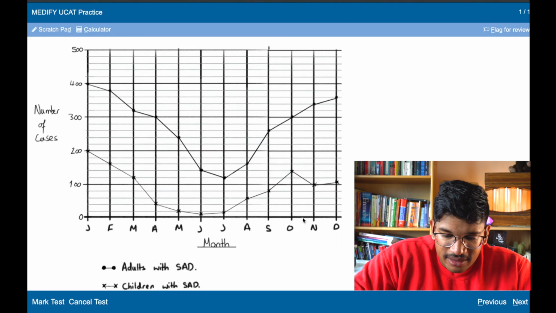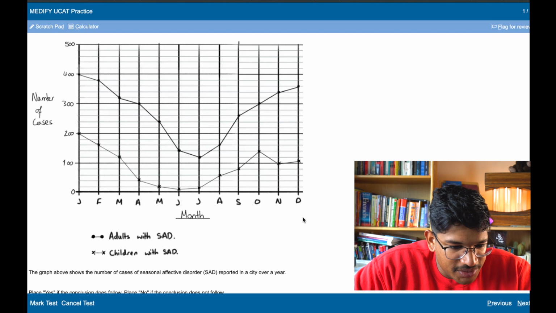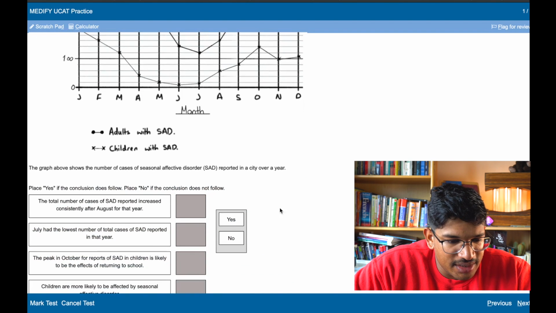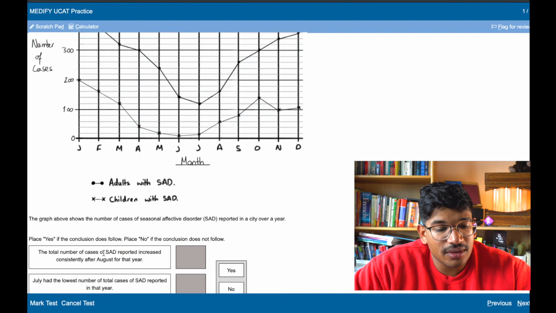Next question. Okay, we've got some data here. Wonderful. So, I'm just going to go through the question. Graph shows SAD. Total number of SAD reported increased consistently after August for that year. So, consistently, yes, increased.